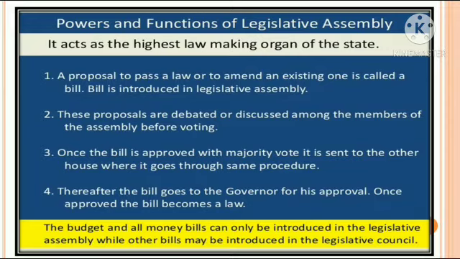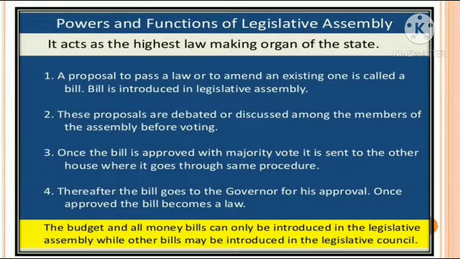A proposal to pass a law or to amend an existing one is called a bill. Bill here means related to the budget. These proposals are debated or discussed among the members of the assembly before voting. Before voting means a proposal is shown by the ruling party MLAs, saying this is the budget of this particular session, and it is presented before all the other MLAs of the state. Only after seeing it does everybody discuss it. Once the bill is approved with a majority vote, it is sent to the other house.